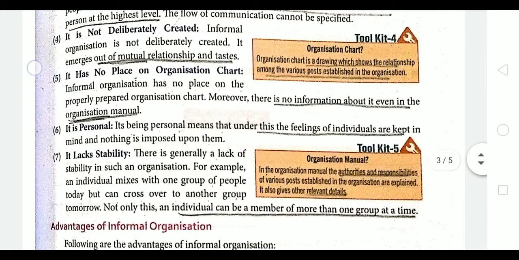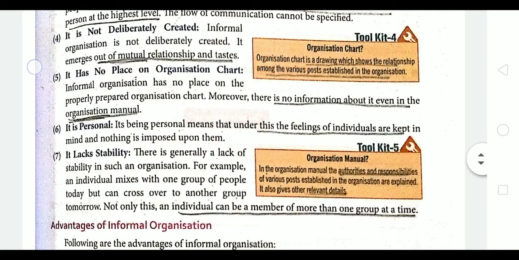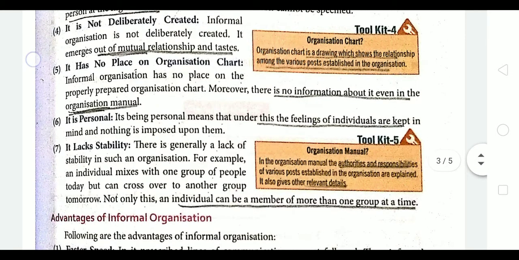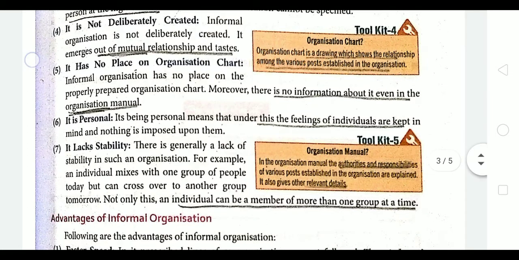So next is, it has no place on the organization chart. Now what is an organization chart? It is a drawing which shows the relationship among the various posts established in the organization. It is just a drawing where all the relationships of the various posts are shown, like the top level managers, the middle level managers, and the lower level managers. The post of those managers is defined in that particular chart. But in informal organization, we don't have any organization chart, because any person at any level can contact a person at any other level.